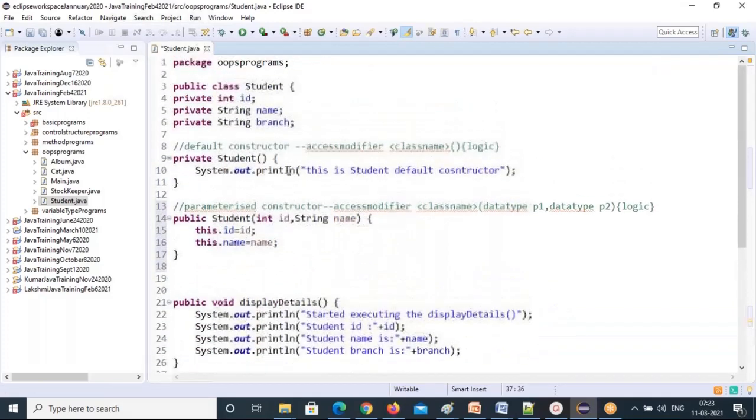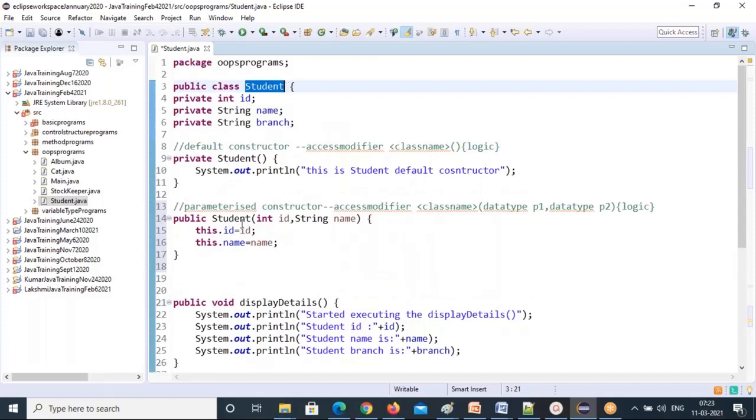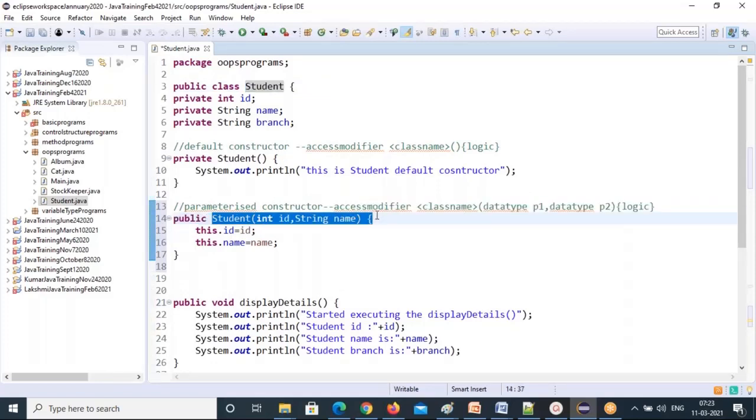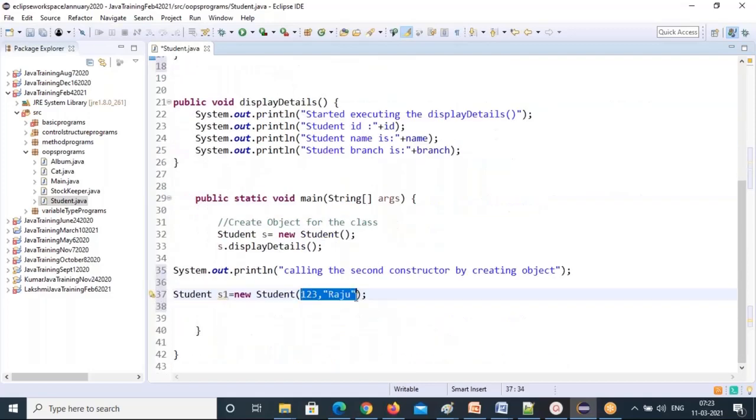Because this class has a parameterized constructor. That's why in the object line itself I'm passing the id value and name value.